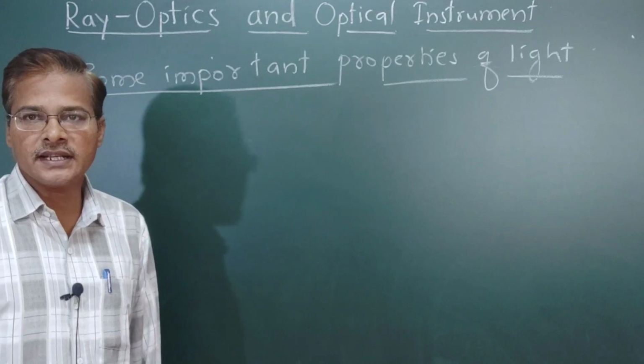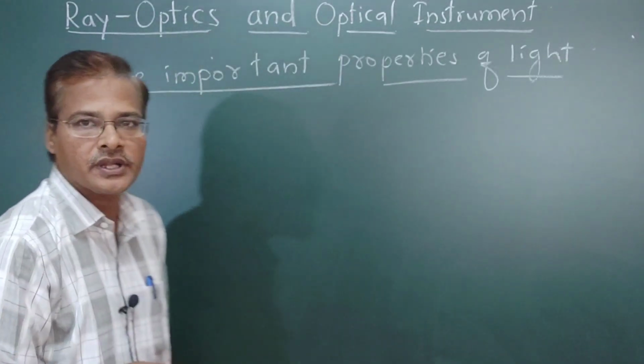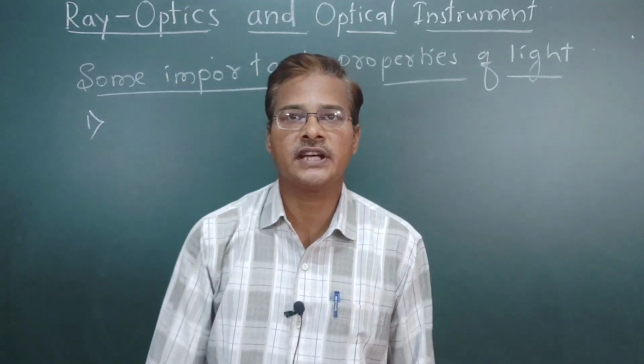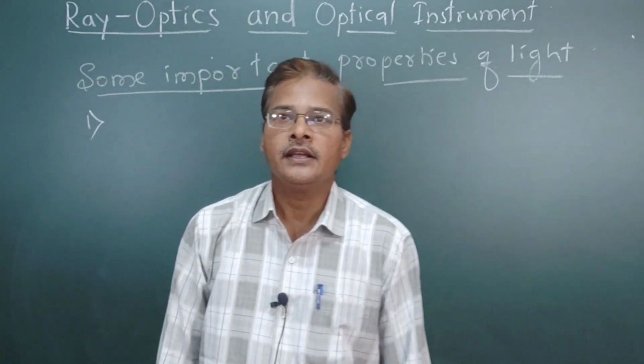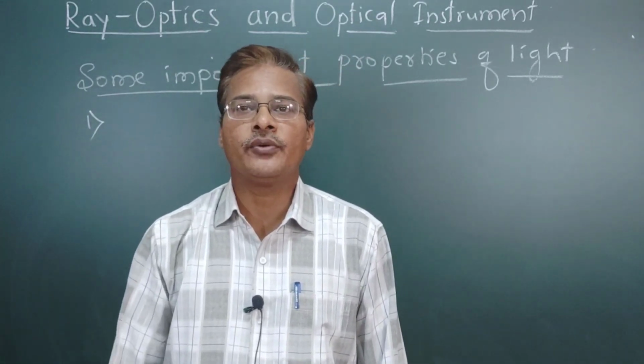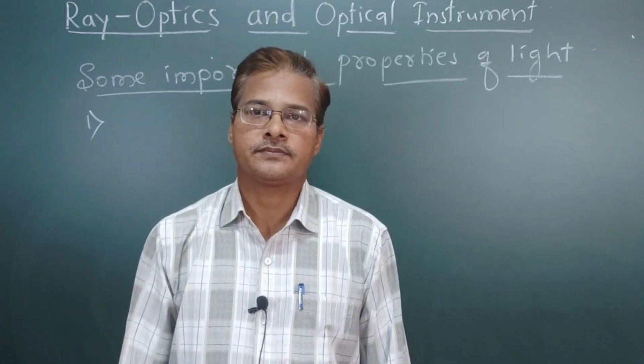To understand light we require its properties. The first property is that light is considered to behave like an electromagnetic wave as well as a stream of light particles.